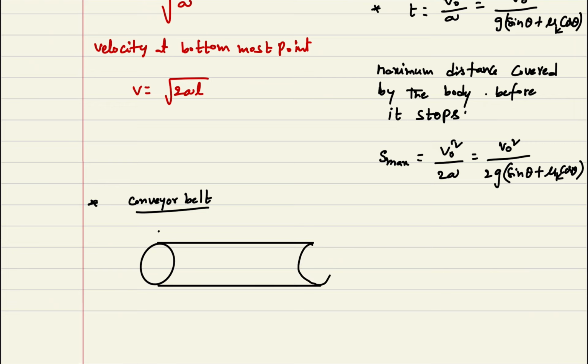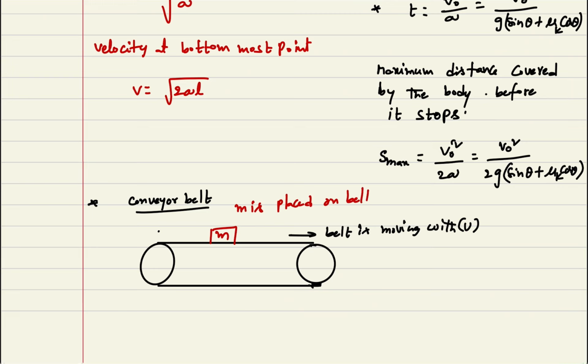Let us consider that the belt is moving in the forward direction with velocity V. If I drop a body of mass m on the belt, you can see there will be some frictional force. V relative is like this, so friction is acting in the forward direction.